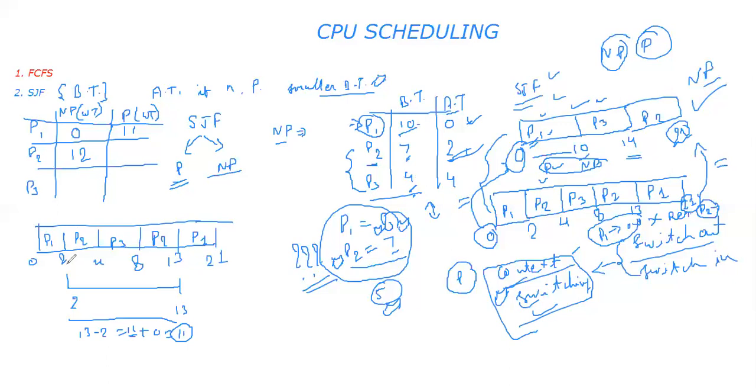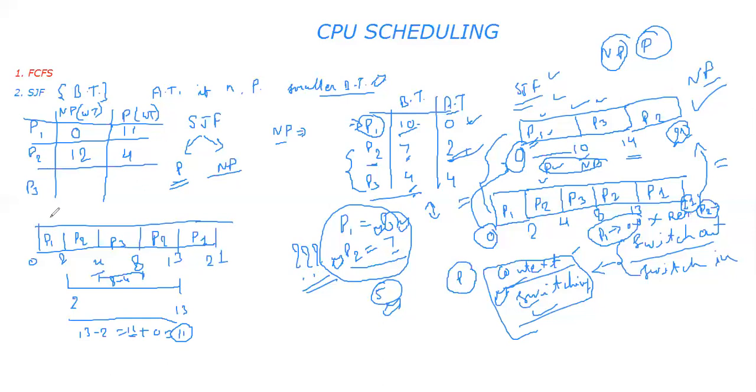So because it arrived at 2, it immediately got a chance. So at the start, P2 has waited 0. But after 4 units of time, you switched out that P2 and again you bring P2 in at 8. So from 4 to 8 it had waited. So 8 minus 4 becomes 4. So the total waiting time becomes 4.